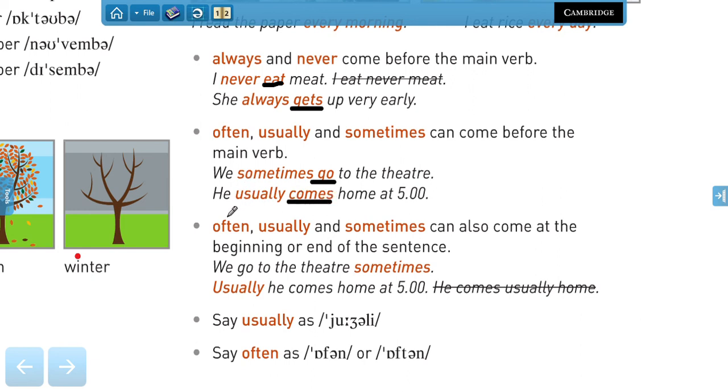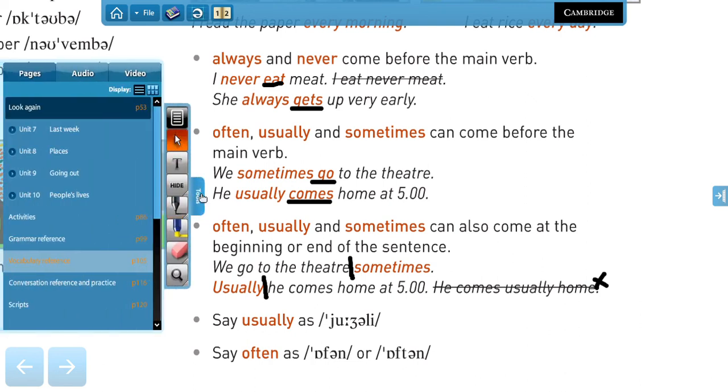But these words, often, usually, and sometimes, can also come at the beginning or at the end of a sentence. So if we divide this, we say, we go to the theater sometimes, or we can say, we sometimes go to the theater. Finally, we have at the beginning, usually he comes home at 5, or we can say, he usually comes home at 5. He comes usually home, that's incorrect, right? So pay attention to that.